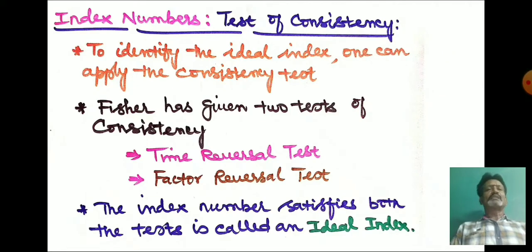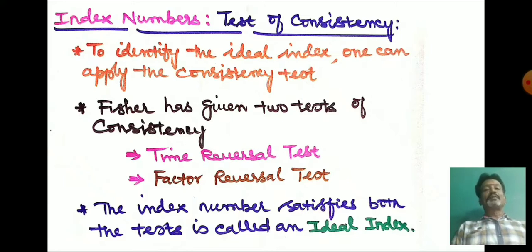With the help of the test of consistency, one can identify the ideal index. To find the ideal index, Fisher has given two tests of consistency. One is the time reversal test and the other one is the factor reversal test. The index number which satisfies both the time reversal test and the factor reversal test is called an ideal index.